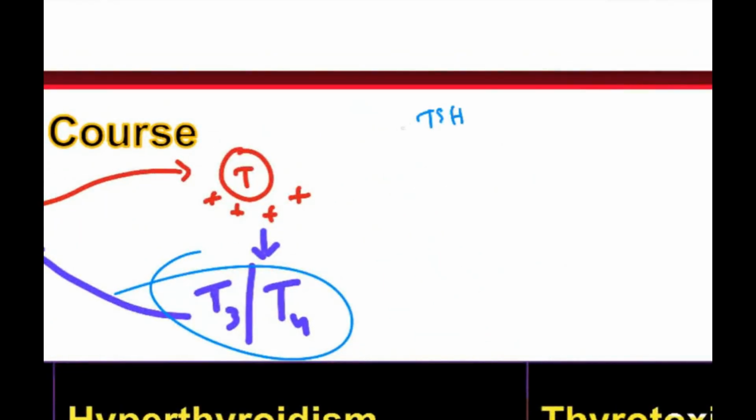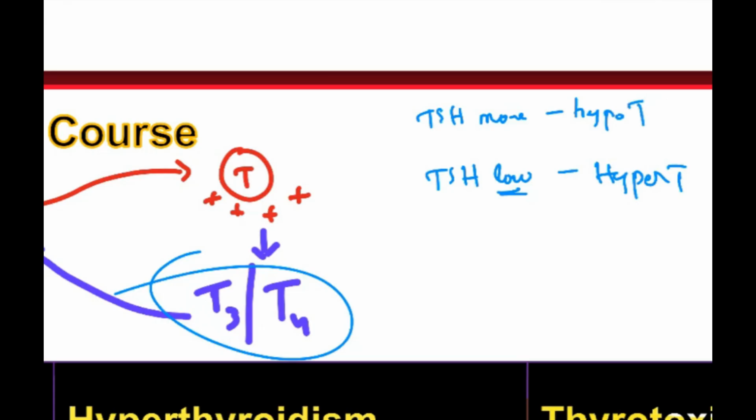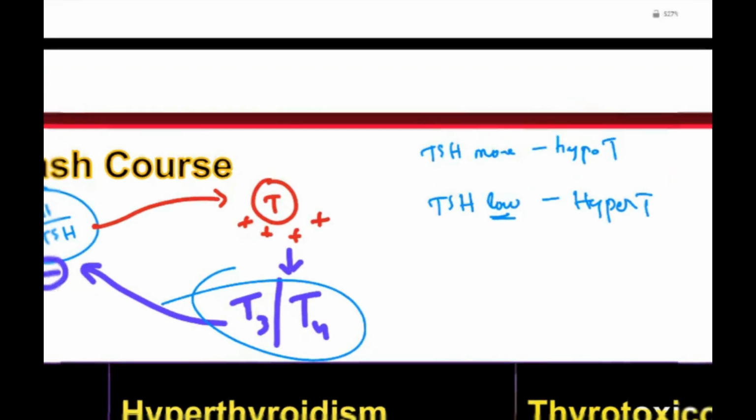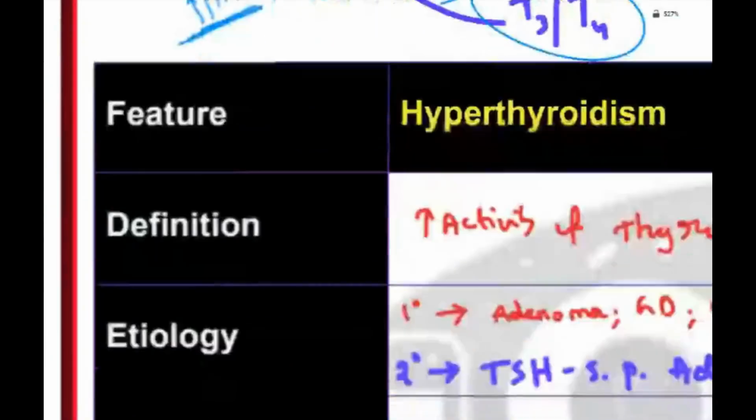If TSH is low, it means feedback inhibition is working very well, meaning it is hyperthyroidism. In hyperthyroidism, TSH will be low. So this will be opposite. TSH is a marker, you just remember that.